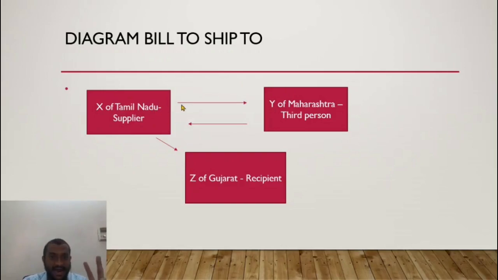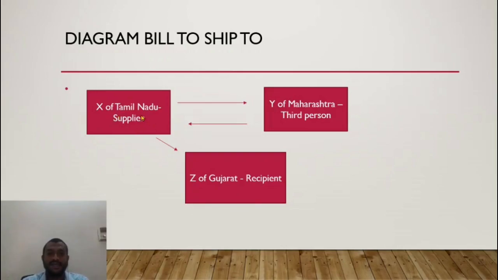What is the substance of this transaction? X is delivering the goods to Y, but Y says, do not deliver the goods to me, you deliver the goods to Z in Gujarat. Give the bill in my name, ship the goods to Z. Bill to Y, ship to Z.